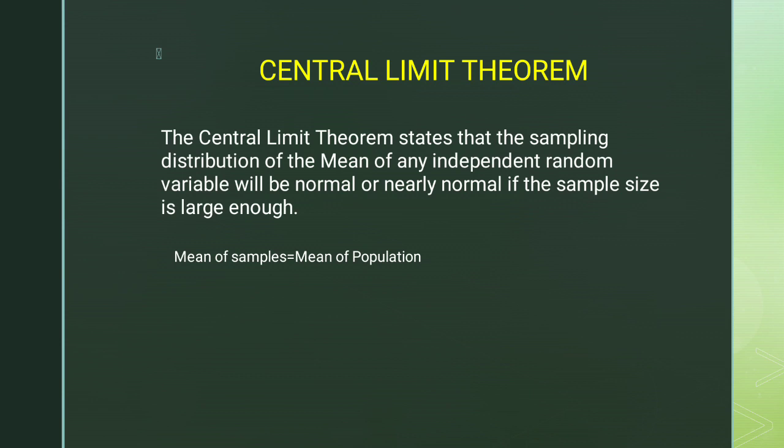So the very first criterion is we need to check whether the sample we are observing comes under the category of the population we are considering. So in this case, I need to check whether the sample I am working on is of that particular population or not. For that, I need to calculate the mean of the sample, and then I need to take the mean of the population.